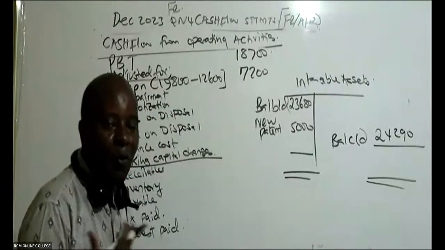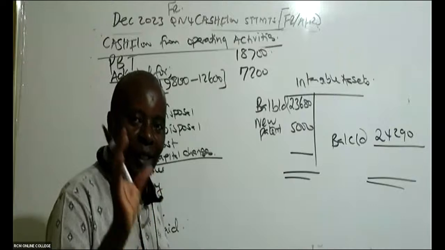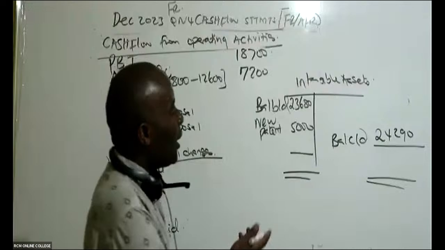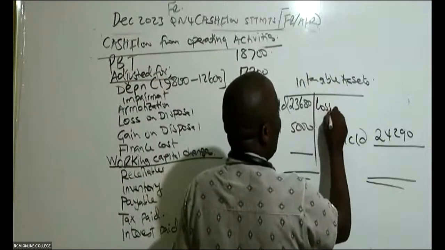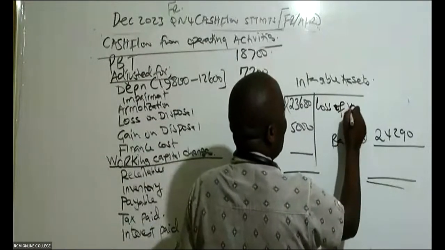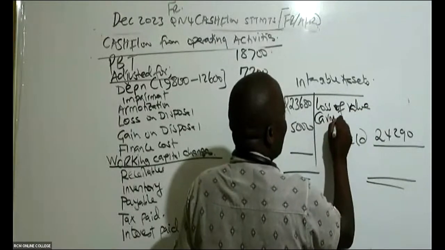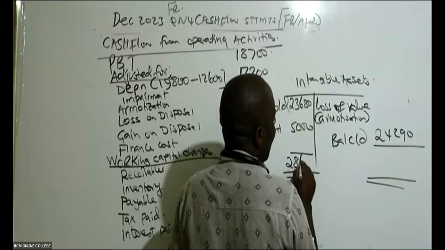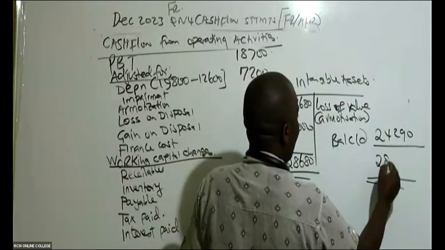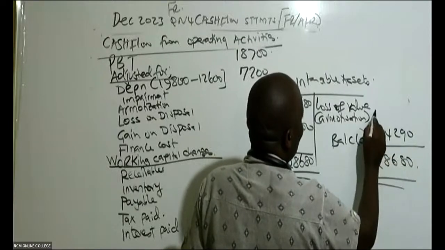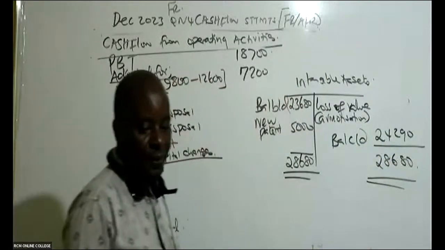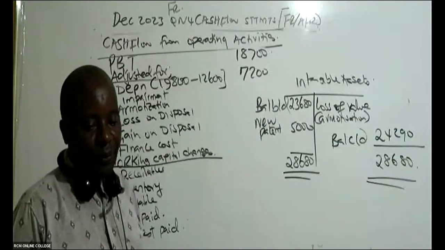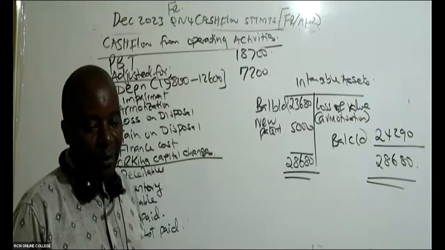Amortization. I would have called it depreciation if it was a physical asset that you can touch. But this is an intangible asset. So intangible asset, loss of value, we call it amortization. So this is 28,680. So are you able to give me this amortized amount? Is there somebody who is able to give me this amortized amount, my good students?